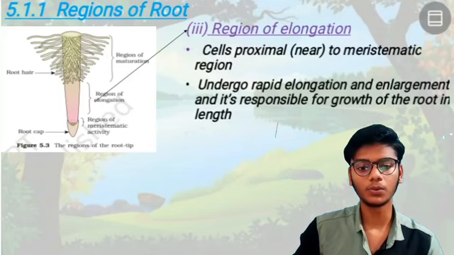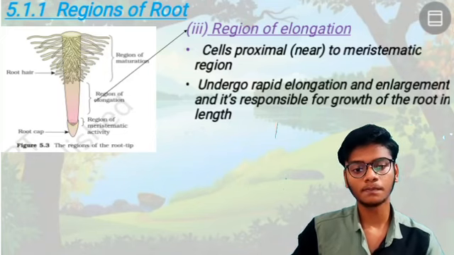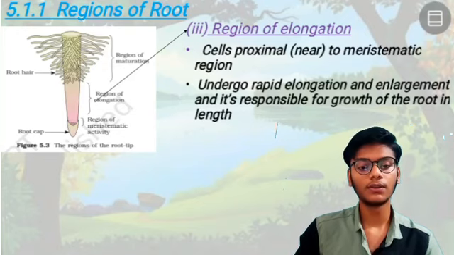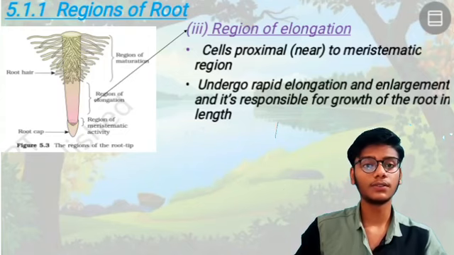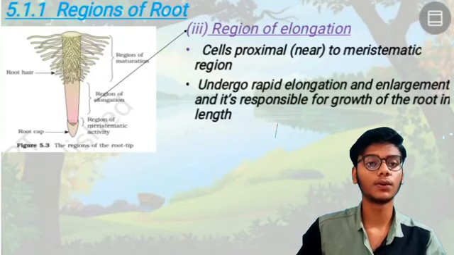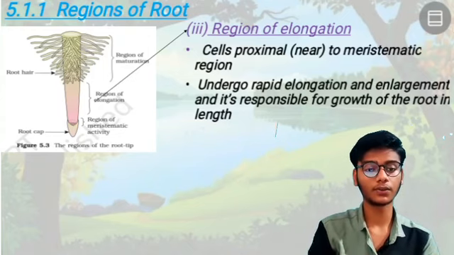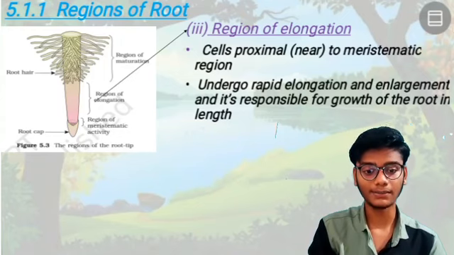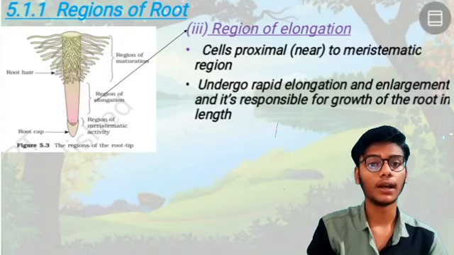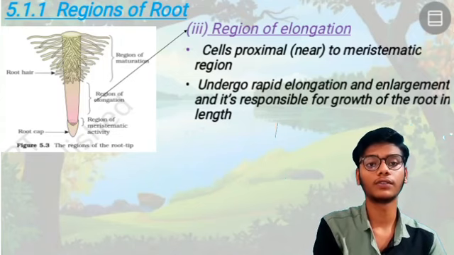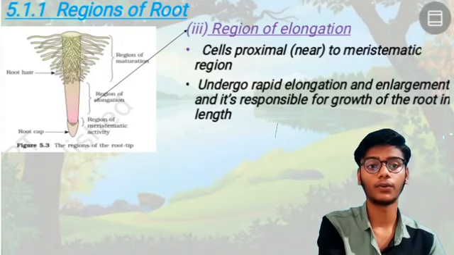The cells undergo rapid elongation and enlargement, and this is responsible for the growth of the root in length. Elongation means it grows lengthwise and helps the root grow in length.